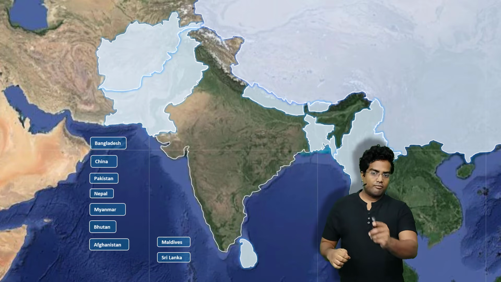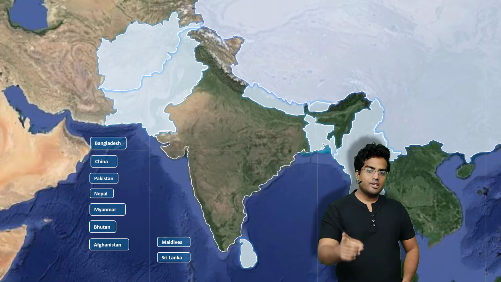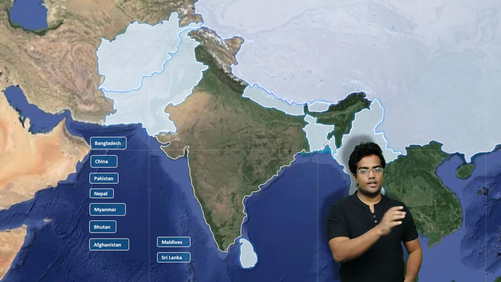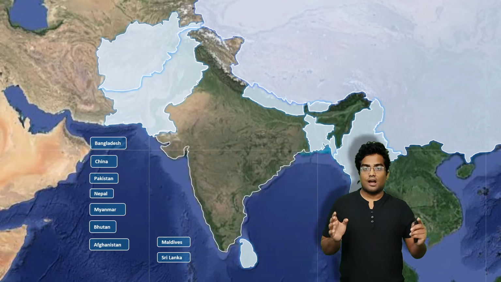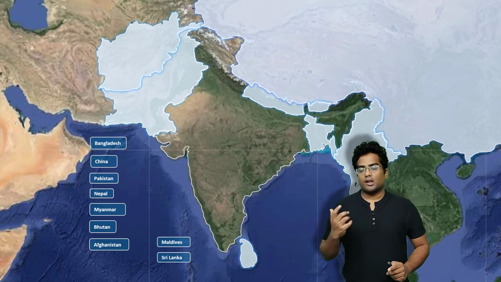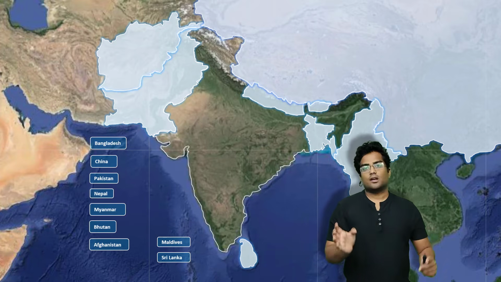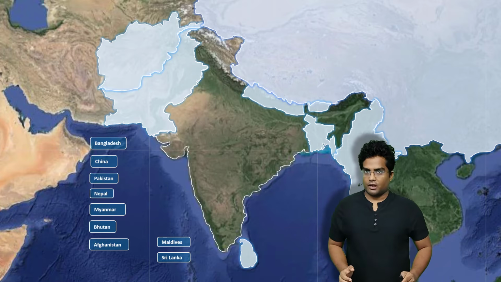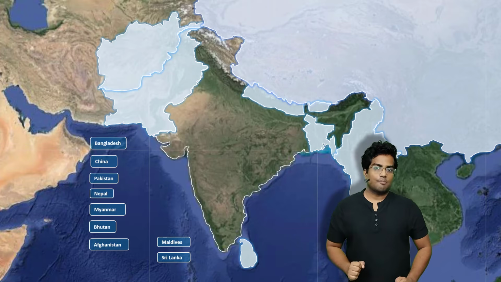Right, there is an important thing that we also have to know. As you can see, I have marked the countries in decreasing order of the boundaries shared with India. The first is Bangladesh. Bangladesh shares a significant boundary with India. It's the largest boundary of any country that shares with India. Then it's China and Pakistan, Nepal, Myanmar, Bhutan and Afghanistan. Afghanistan shares the least boundary. Maldives and Sri Lanka do not share any land boundary with India. Right? Moving on to a topic called the Indian subcontinent.